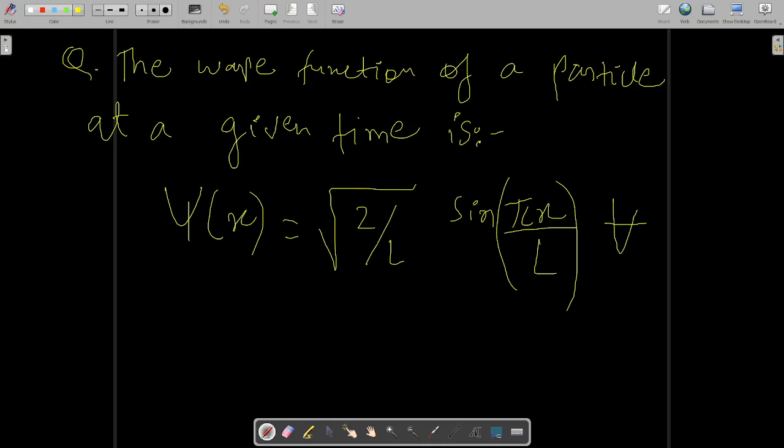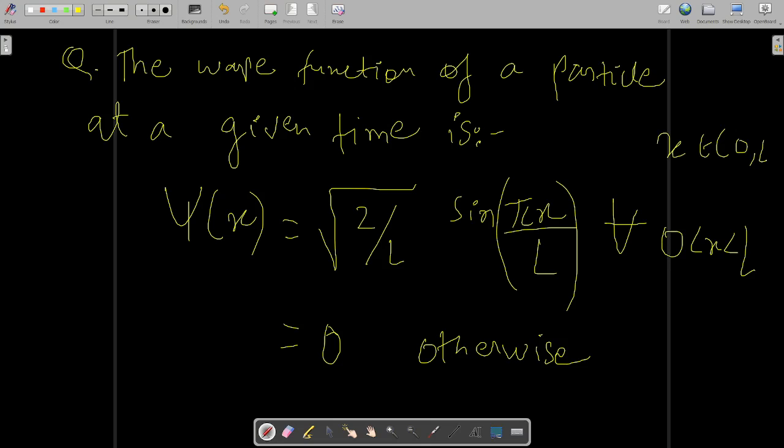This is for all x belonging to 0 to l, and this wave function will become 0 otherwise. Otherwise means for values of x other than 0 to l, this wave function will turn to 0. Don't worry about this notation, don't pay any attention to it. I just wrote that expression like that only.